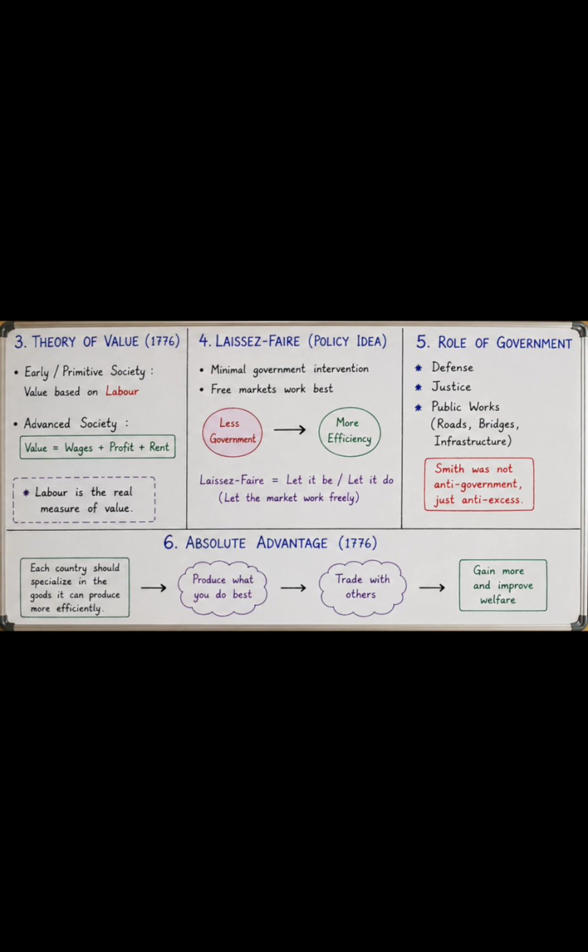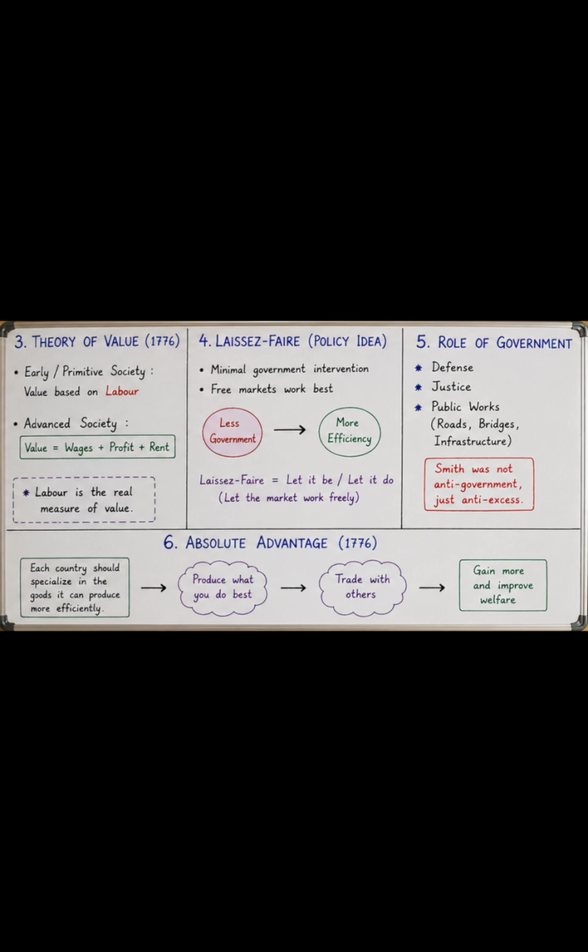So, at last, we are going to learn about absolute advantage. Each country should specialize in the goods it can produce more efficiently. Meaning, if a country can produce one good efficiently in terms of cost and time, it should specialize in that. Produce what you do best.